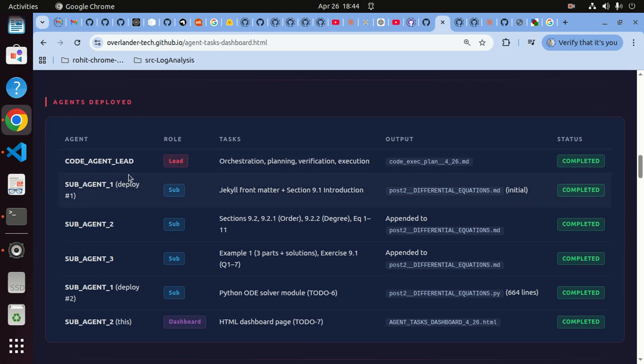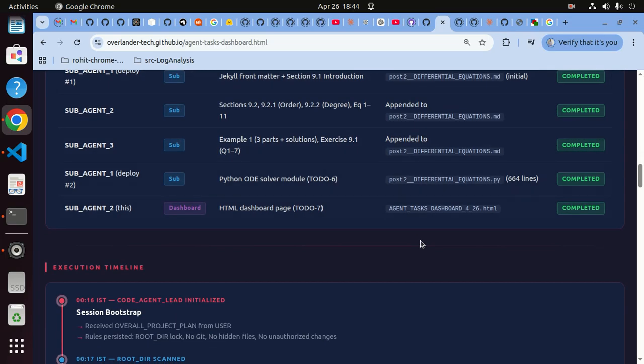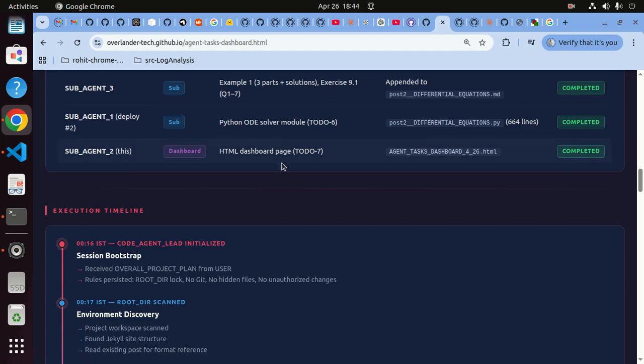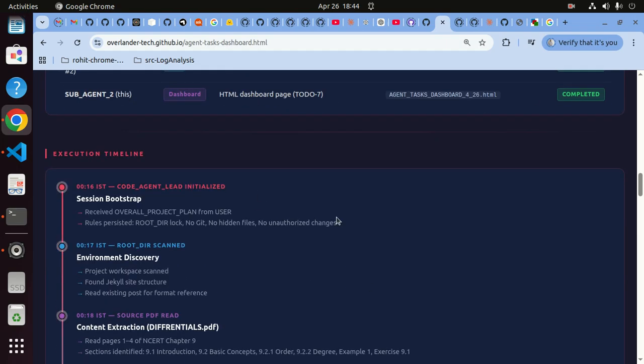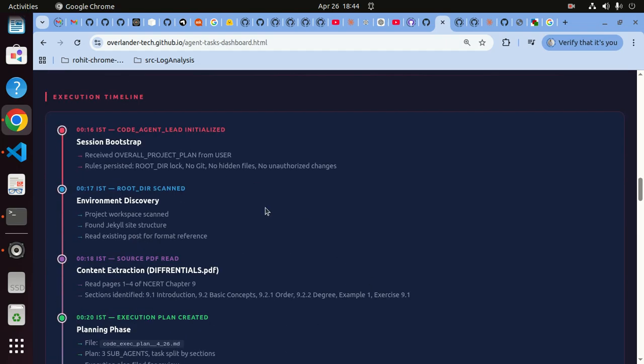Here you get to see what it did with the sub-agents. It says I am the lead. So he is the lead, and these are sub-agents. He says this is the sub-agent dashboard, and it created sub-agent 2, which is fine. It doesn't really matter much. These are the tasks given, and he went ahead and picked very random names for those Python files and Markdown files, which he changed later on. But the dashboard was already created. This seems to be okay to me. I kind of like this.